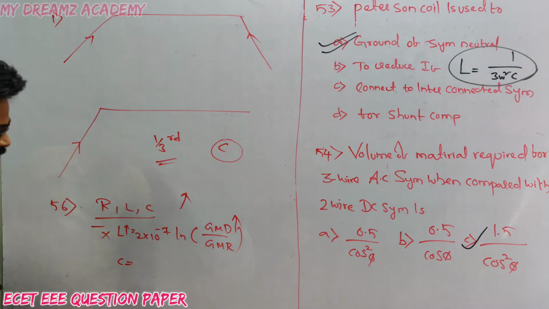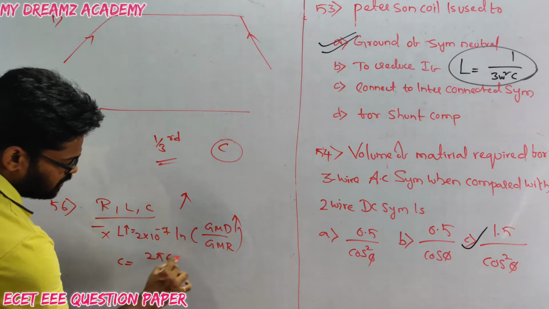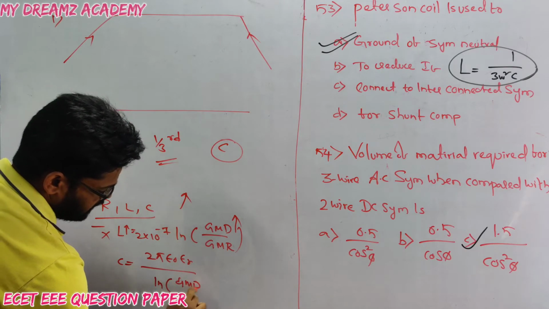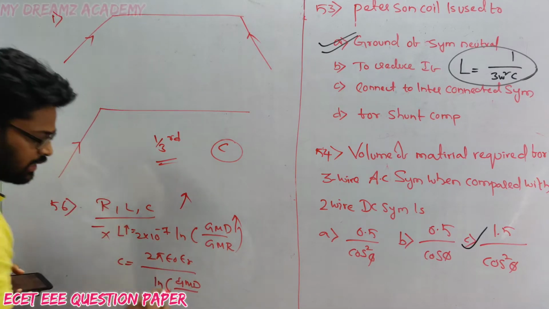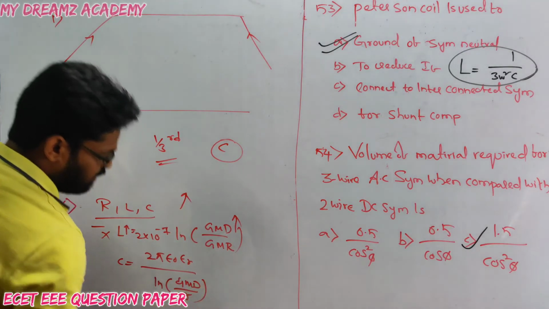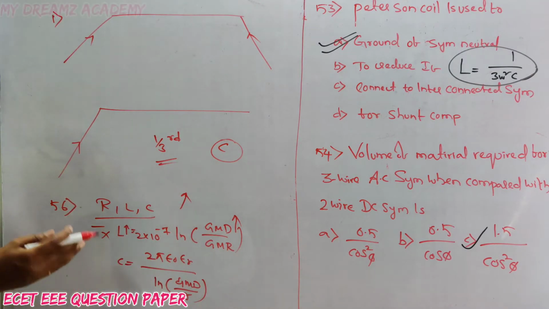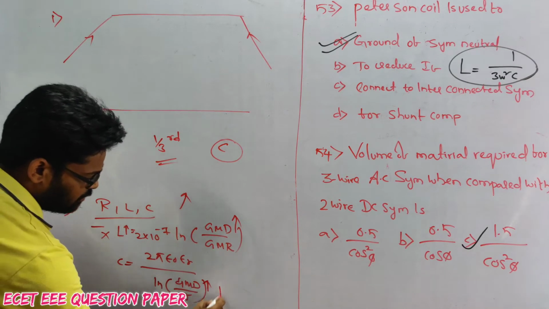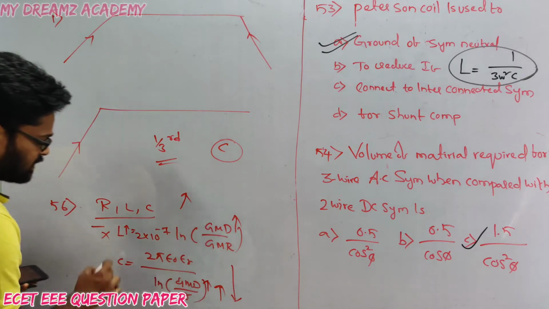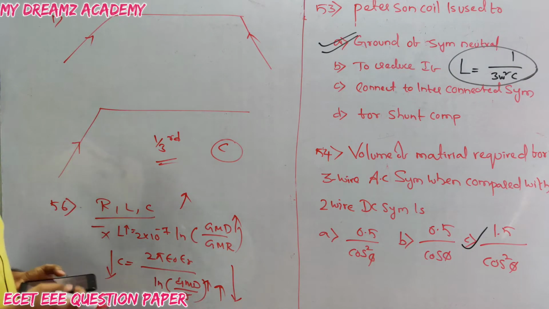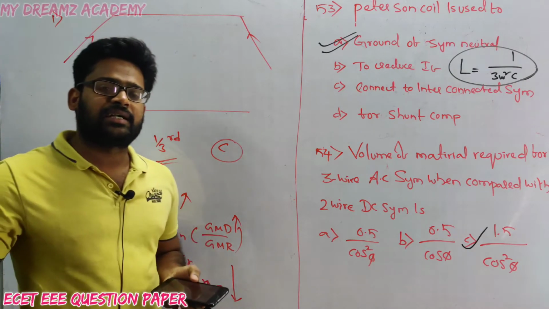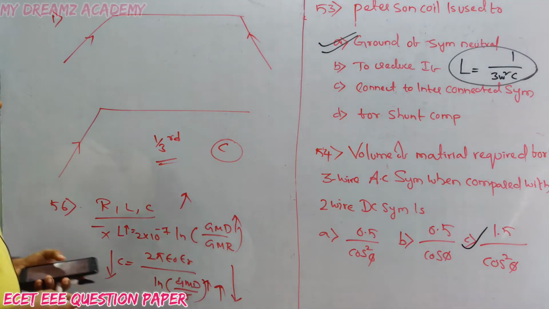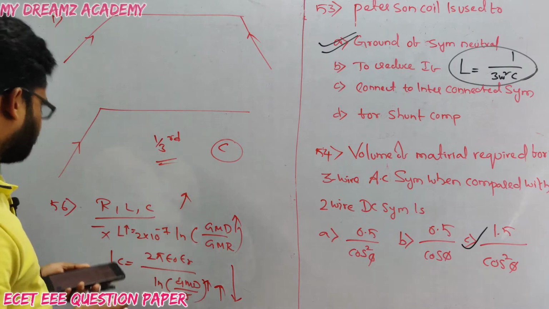Similarly, C is 2 pi epsilon naught epsilon r divided by ln GMD divided by r, here we write the radius r instead of GMR. If the distance between conductors increases, GMD increases, the denominator increases, so capacitance decreases. So inductance increases and capacitance decreases.